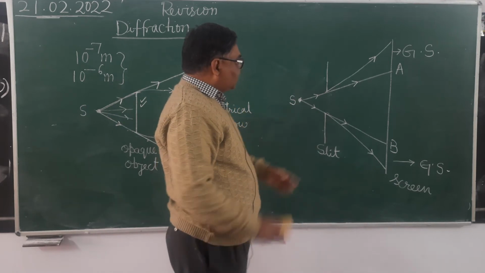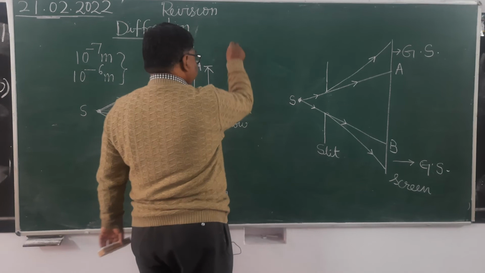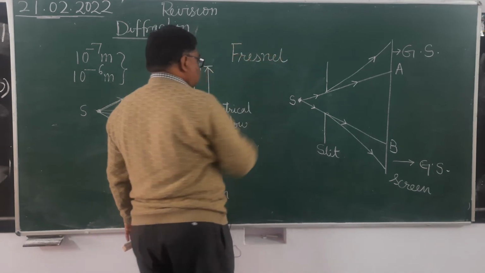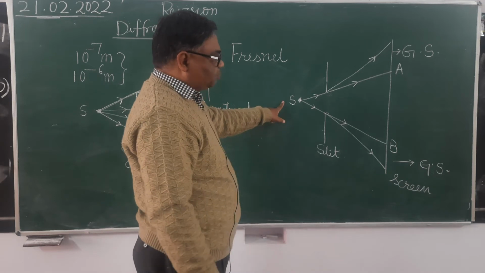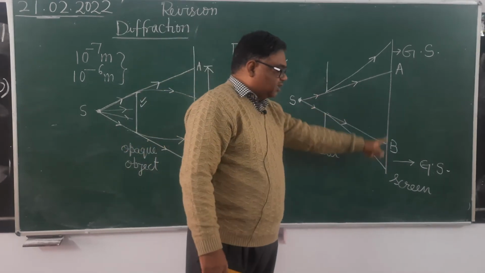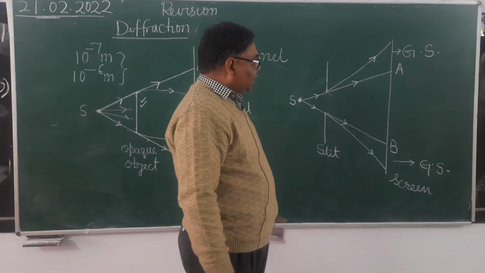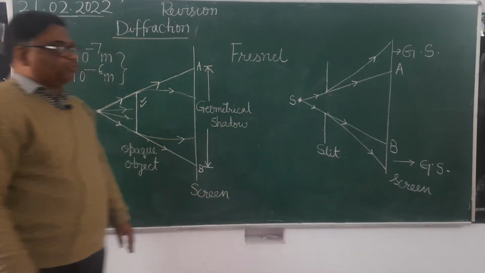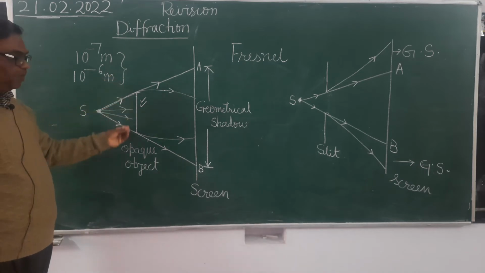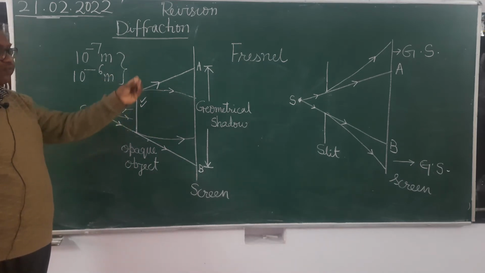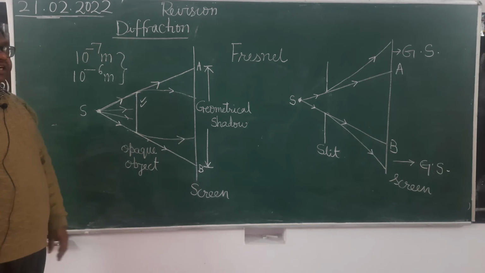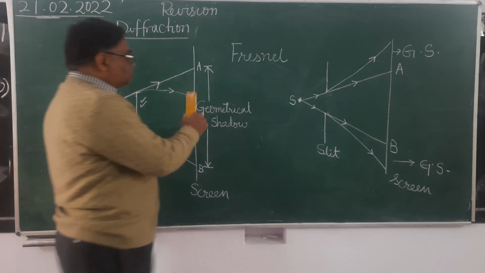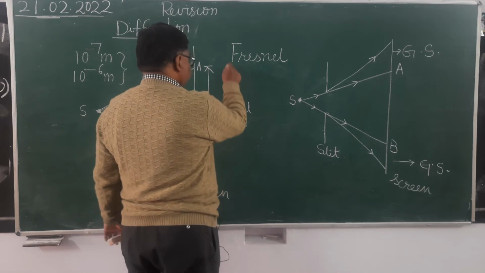So, in the Fresnel class diffraction, the source of light, this monochromatic source of light, and this screen both are at finite distance from the diffracting object. The diffracting object may be the opaque object or the rectangular slit. It is clear? In our course, there is the Fraunhofer diffraction.